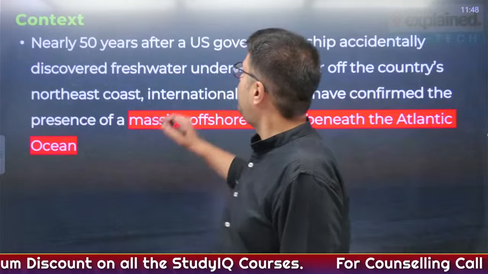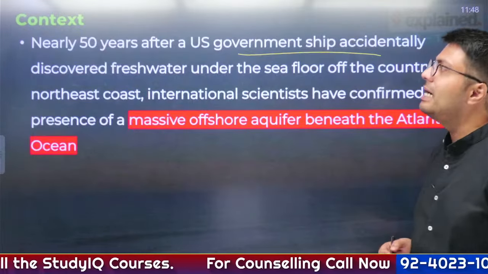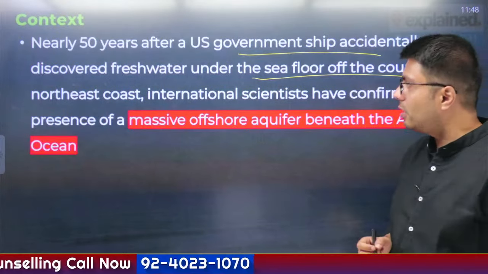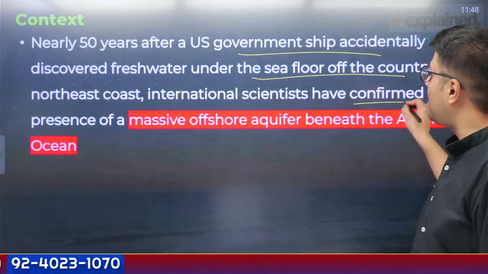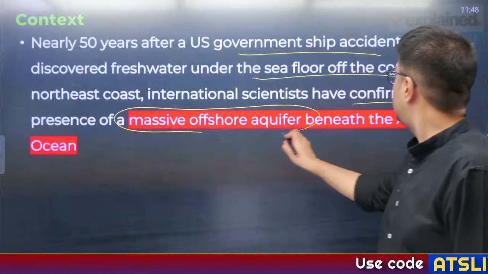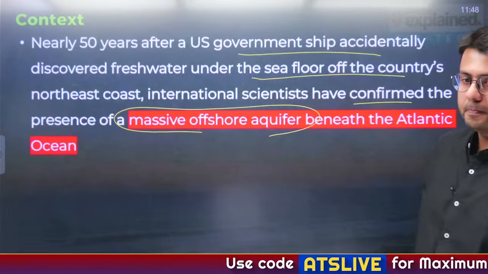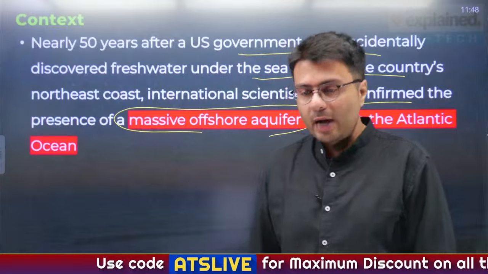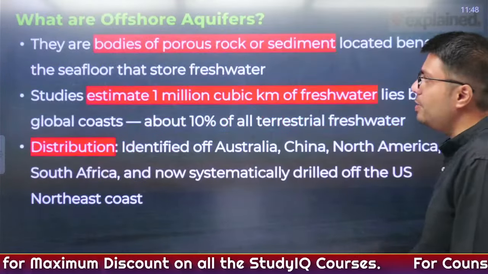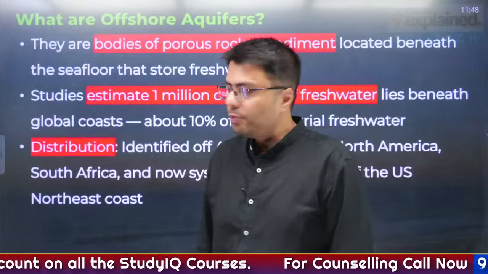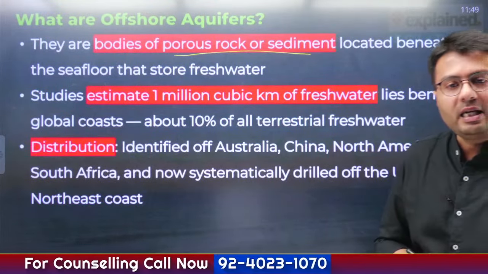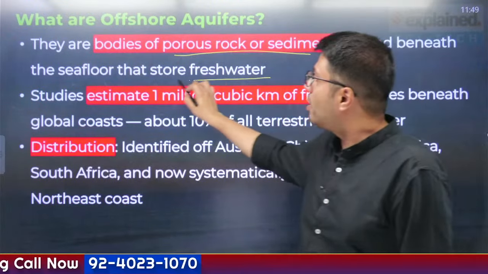Now, nearly 50 years after a US government ship accidentally discovered fresh water under the seafloor of the country's northeast coast, international scientists have confirmed the presence of massive offshore aquifers beneath the Atlantic Ocean. So, what are offshore aquifers? That is what we are going to discuss in today's discussion. Offshore aquifers are bodies of porous rocks or sediments located beneath the seafloor, and they store fresh water.